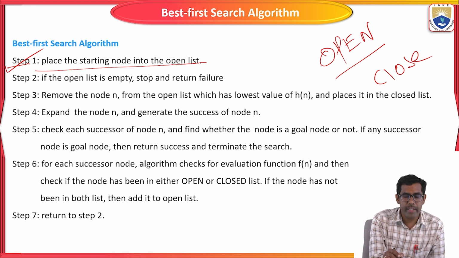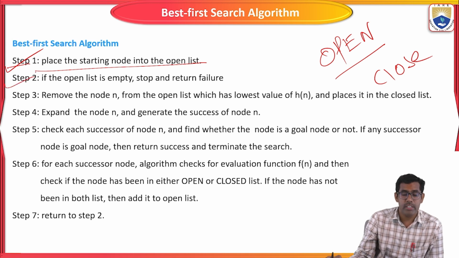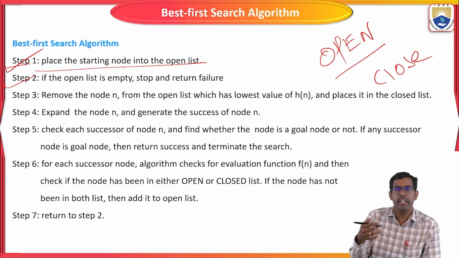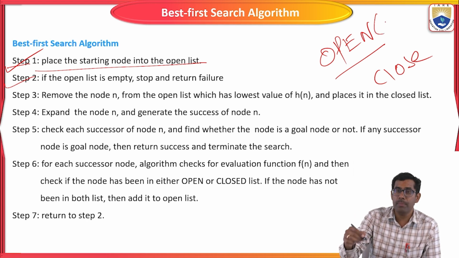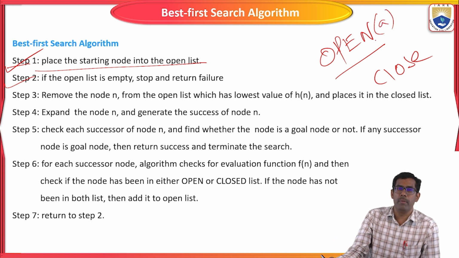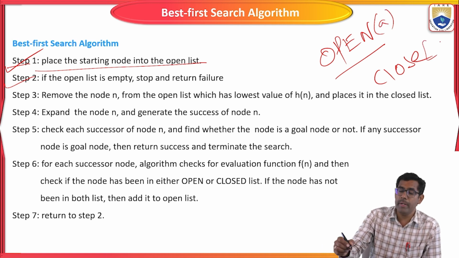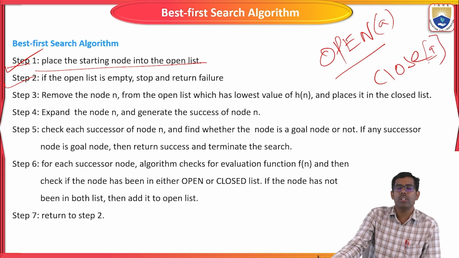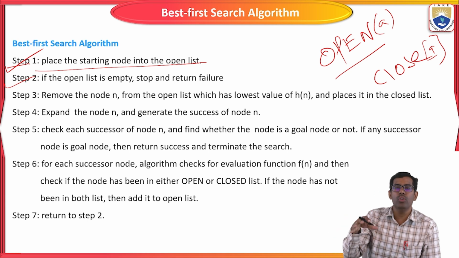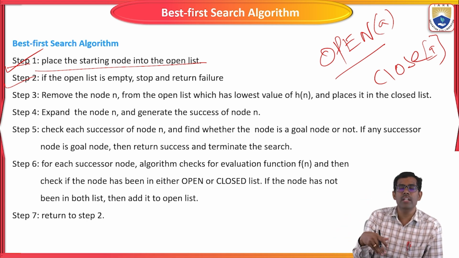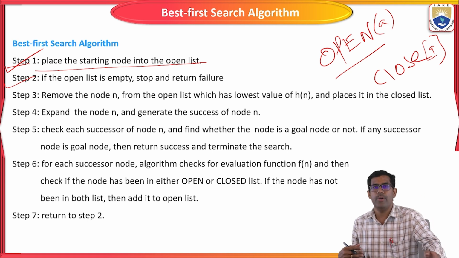So what is the second step? We are going to select the first node, then put it on the open list. For example, the first node, the root node, is A, so A is put on the open list. Close means when we complete a particular node, we write it as closed. That root node is visited, and we are going to select another source node to reach the next best node.